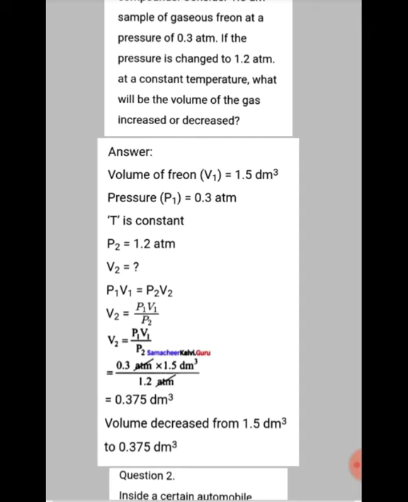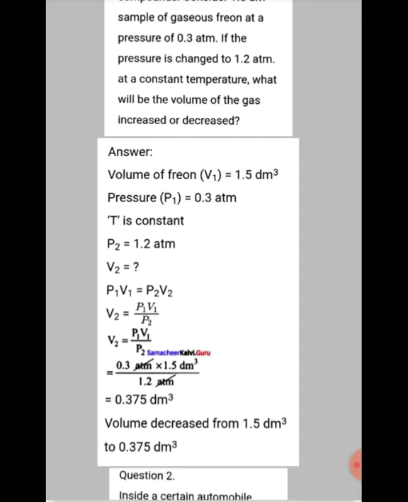So we know the formula P1 V1 is equal to P2 V2. According to this formula we are going to calculate V2. So V2 equals P1 V1 by P2. Now substitute the values of P1, V1 and P2. Now we get the value as 0.375 decimeter cube. So the first volume is 1.5, and now the answer is 0.375.